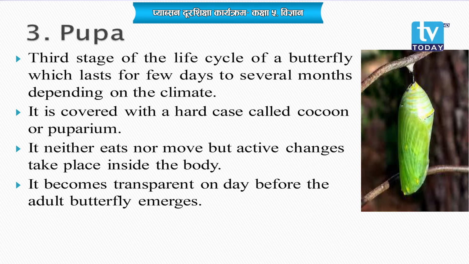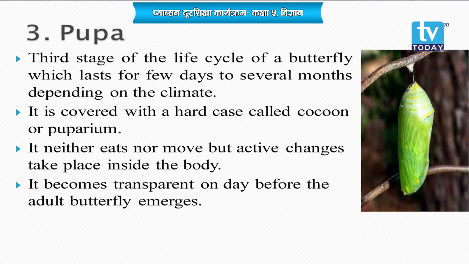Here what you need to do is remember the term pupa. It is also called chrysalis, and the larva of a butterfly is also called caterpillar.